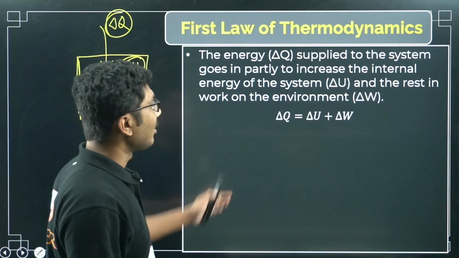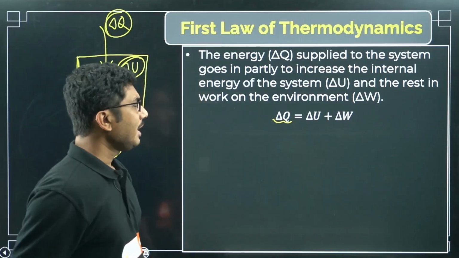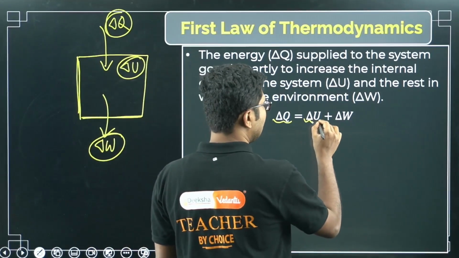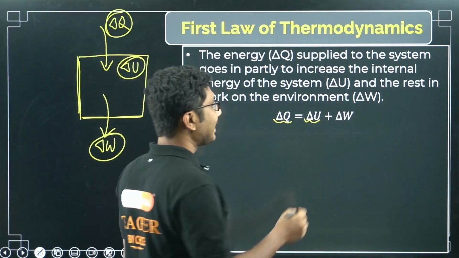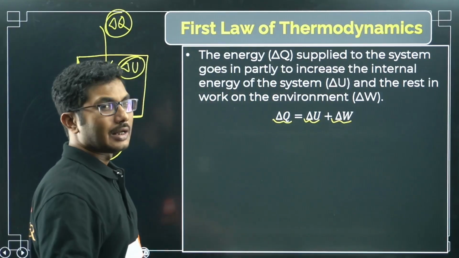Now what is the law? Basically, if you supply delta Q amount of energy, delta U is the increase in the internal energy, and delta W is the work done by the system on the environment.